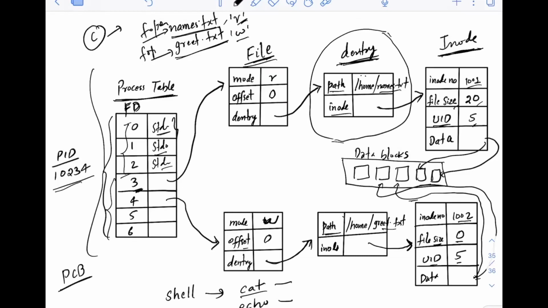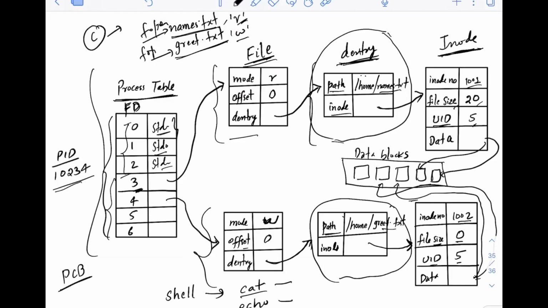As I told you, these are not stored on disk. These are created and stored in the main memory itself. So while resolving the path, the kernel would have created this Dentry object. And of course, this file object is also stored in memory itself. So when you actually open a file, this file object gets created. When the kernel is resolving the file, it will create the Dentry object. Of course, the inode object is already there on the disk.